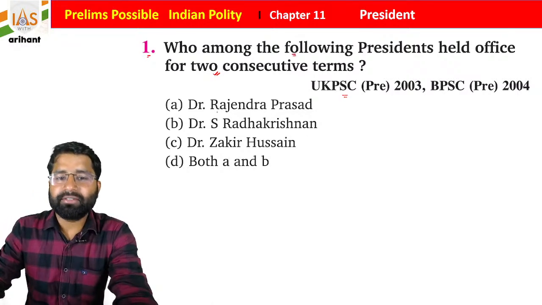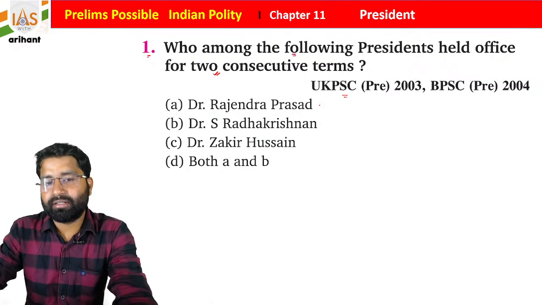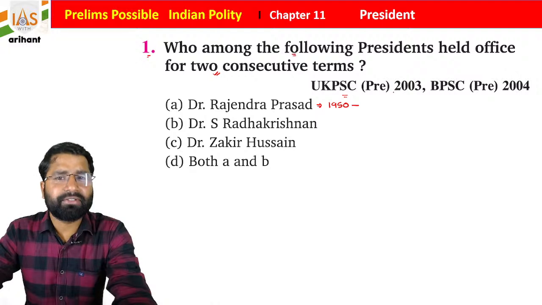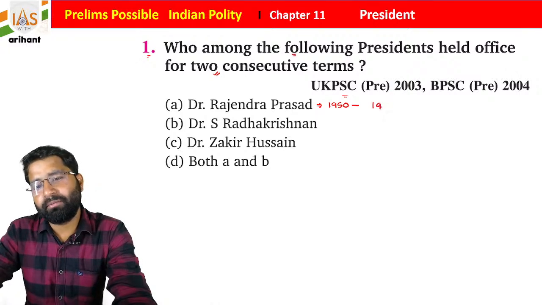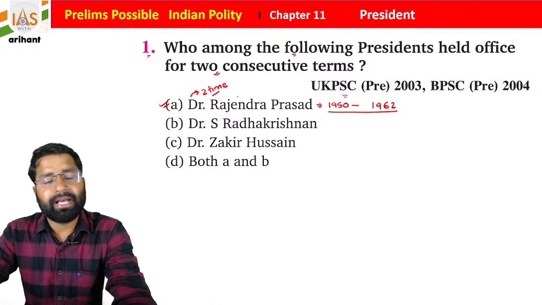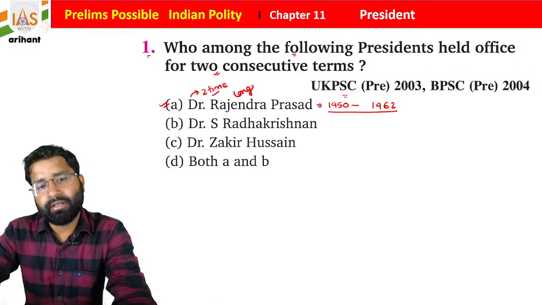Students, as we know, Dr. Rajendra Prasad became president in 1950. In 1952 the election was conducted, and he was president till 1962. Students, Dr. Rajendra Prasad became president 2 times, as well as he is the longest serving president of India.